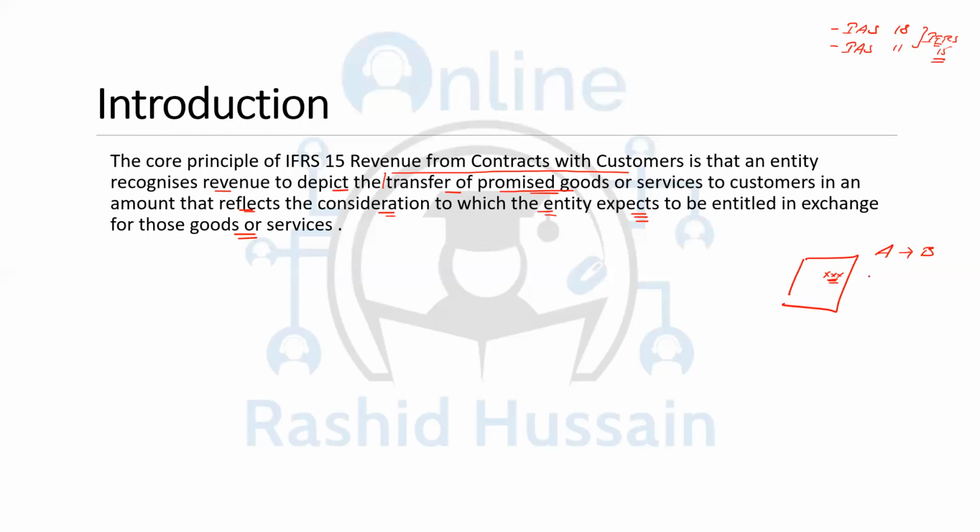Let's assume A contracted B, and B promised A that they will give them $1,000 against the services provided by A. Now A expects that B is not in a position to pay the full amount, and A expects that they will be getting around $900 from B. Because of the financial position of B, A expects they will get $900, or it can be any other reason.